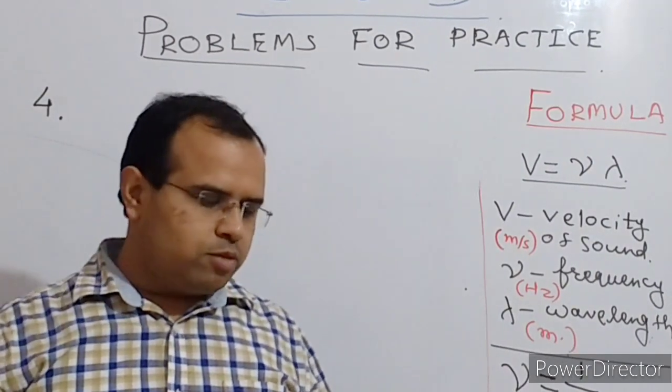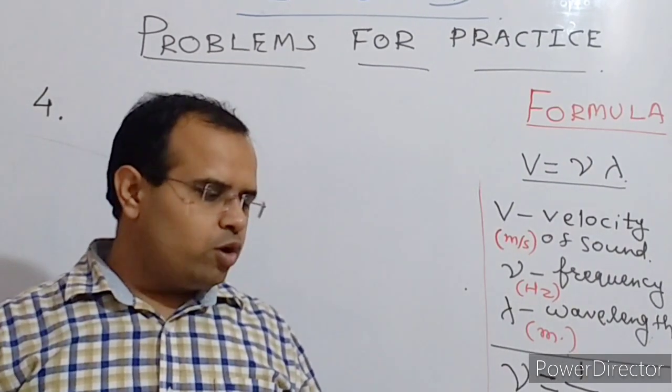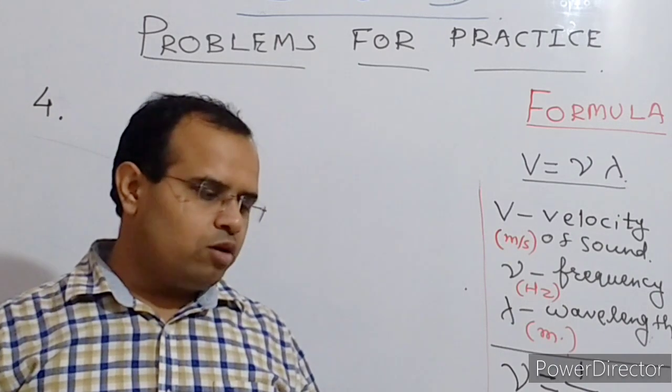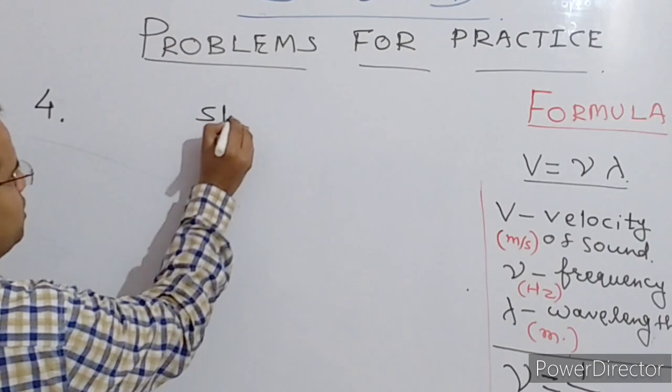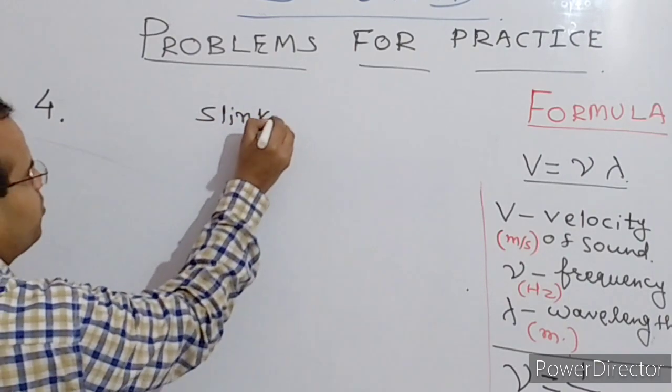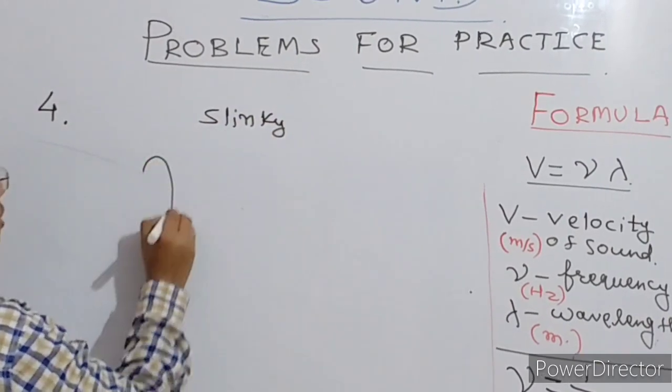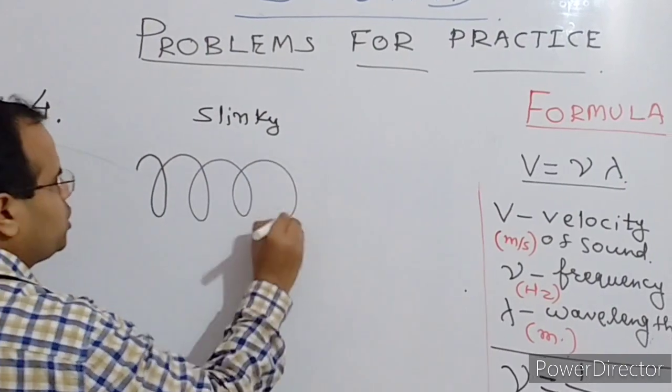Let us discuss question number 4. A periodic longitudinal wave is sent on a slinky. Slinky means a spring, a long spring.